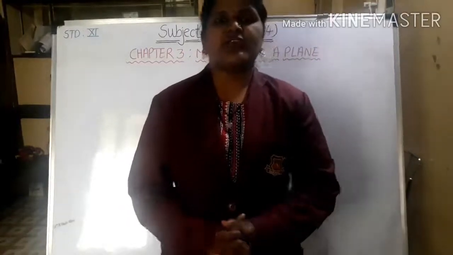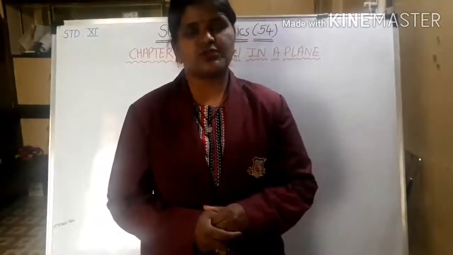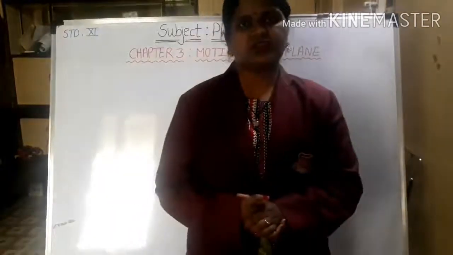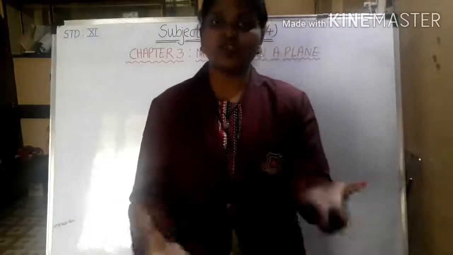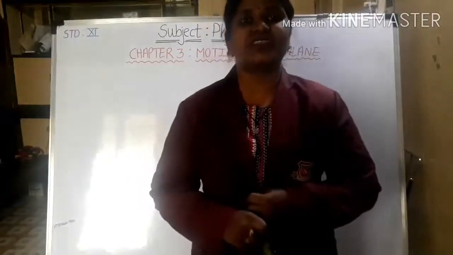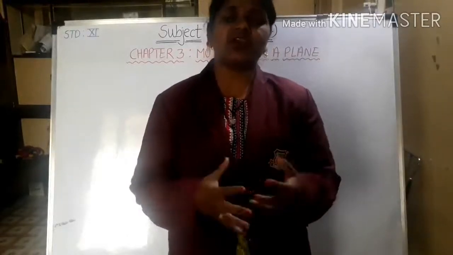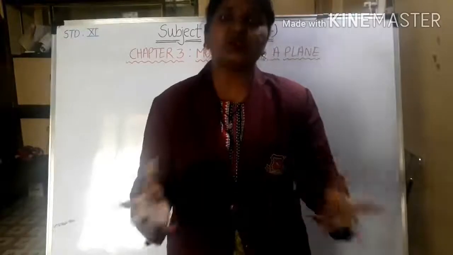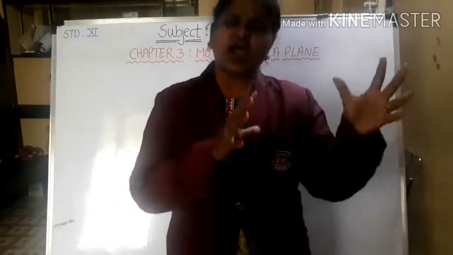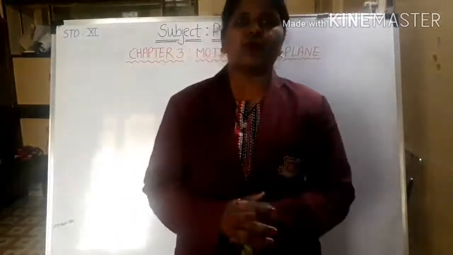As you all know, we have covered the first two chapters from physics part 1. The first chapter was measurements and units, and the second was mathematical methods. After studying both chapters, we came to know about the units, the dimensions, and how to write units. After mathematical methods, we came to know how vectors can be represented, added, and multiplied, and what the scalar and vector products are. Okay, so after studying all of this from the first two chapters,